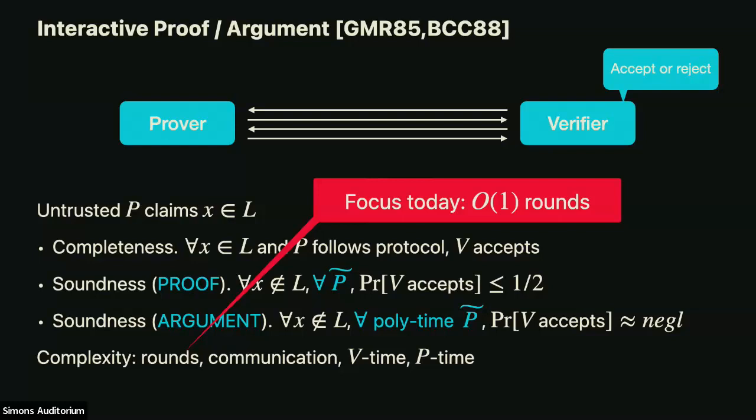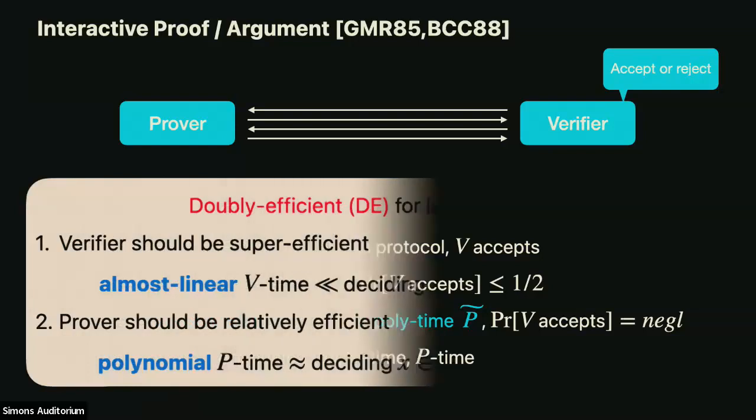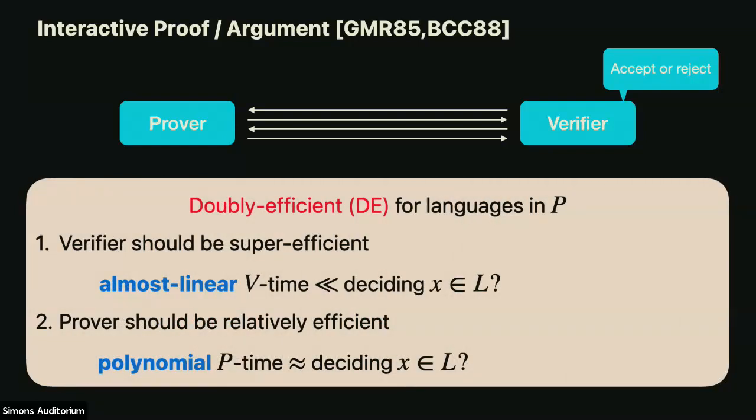So I said I want the prover to run efficiently also. The prover running time is going to be important. So we're in the setting of doubly efficient proof systems or argument systems. So the honest prover should run in polynomial time. We're concerned with languages in P. Unfortunately, P is overloaded for the prover and the class, but you know which one I mean. So the verifier should be super efficient, and I'm going to focus on almost linear verification time. Either n times polylog n or n to the 1 plus sigma for some small constant sigma.